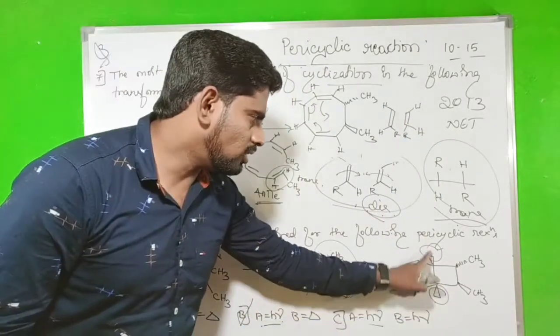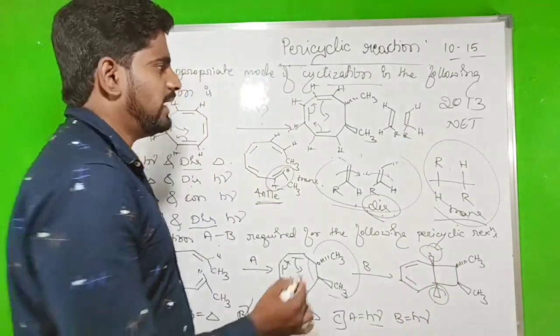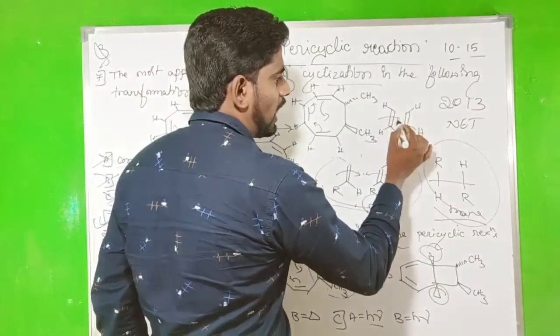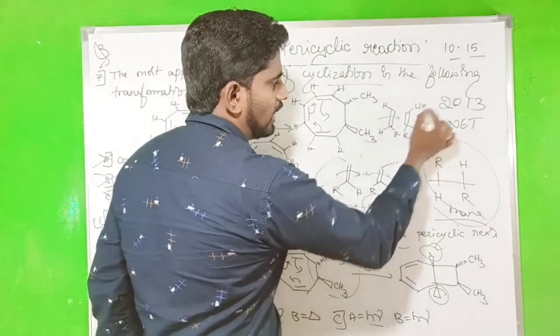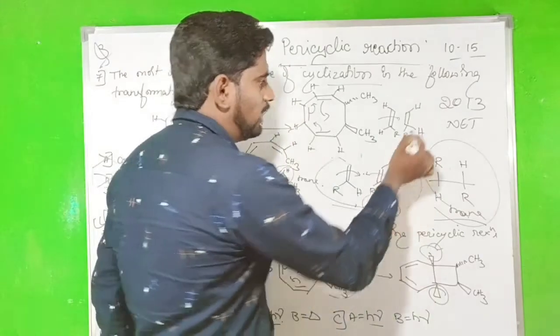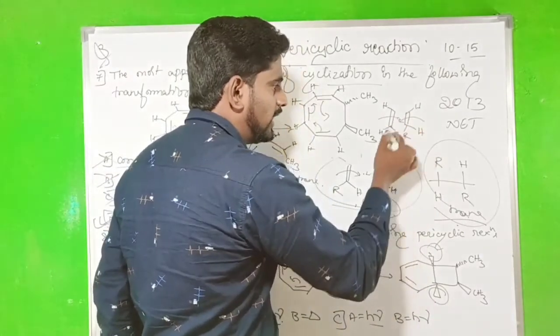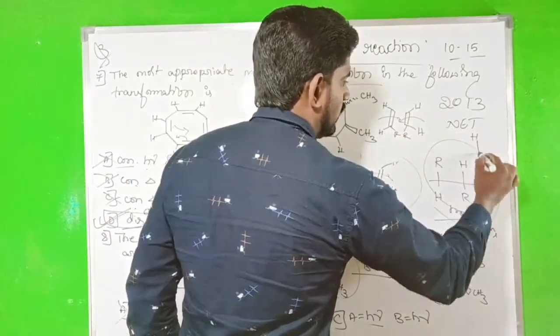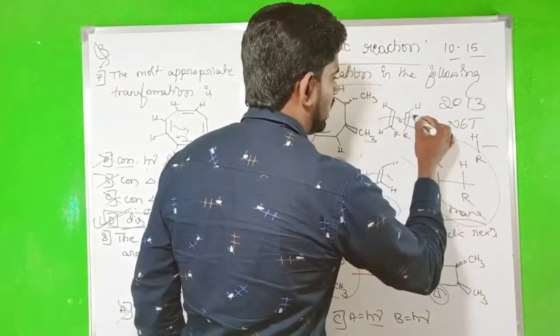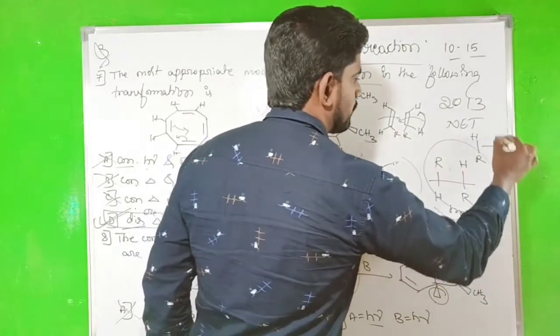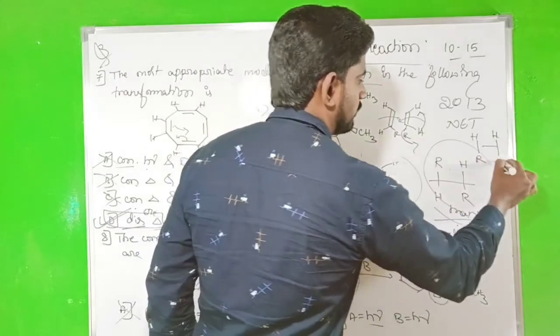Now we have to get the cis form. So in which rotation? If you do the conrotation, H goes up, R goes up, it is a trans form. While doing the disrotation, H goes up, R goes down. So then here H goes up, R goes down.